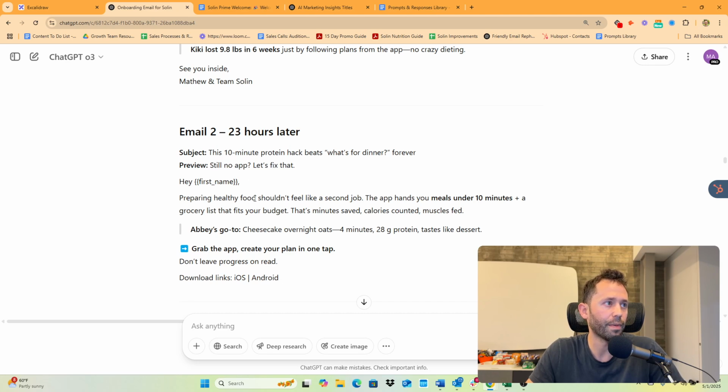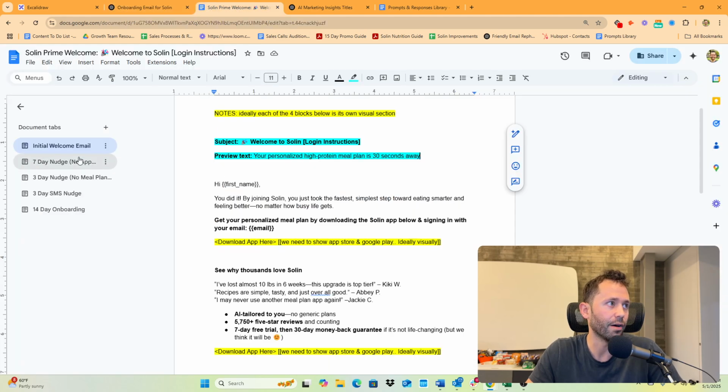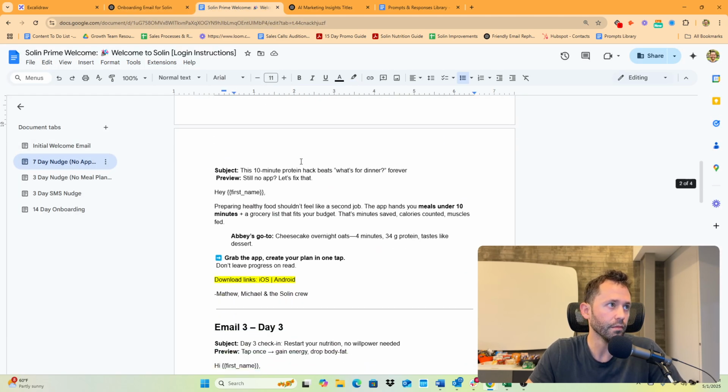Hey, first name, preparing healthy food shouldn't feel like a second job. This app hands you meals under 10 minutes plus a grocery list that fits your budget. By the way, it's grabbing that from the sales page that I fed it earlier. That's minutes saved, calories counted, muscles fed. Abby's go-to, cheesecake overnight oats, 4 minutes, 28 grams of protein, tastes like dessert. Grab the app, create your plan in one tap. Don't leave progress unread. Let's go look at that email, and I'll show you how I updated that.